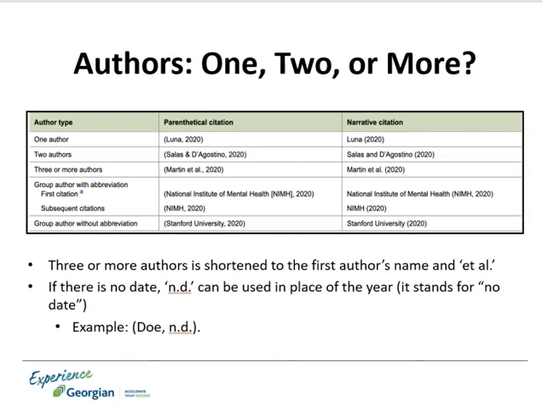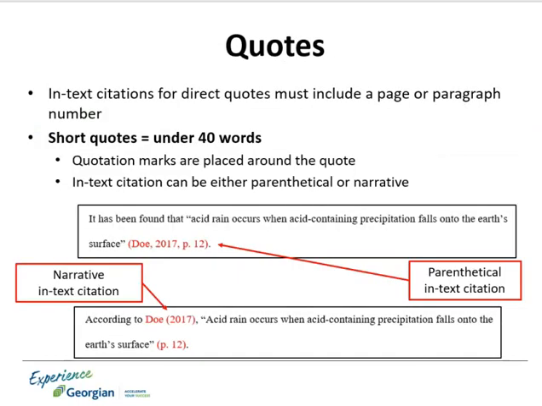NIMH. If you have an organizational author and want to use its abbreviation instead, you must write out the full name in the first in-text citation and put its abbreviation in brackets alongside it. After that, you can just use the abbreviation throughout the rest of your in-text citations.